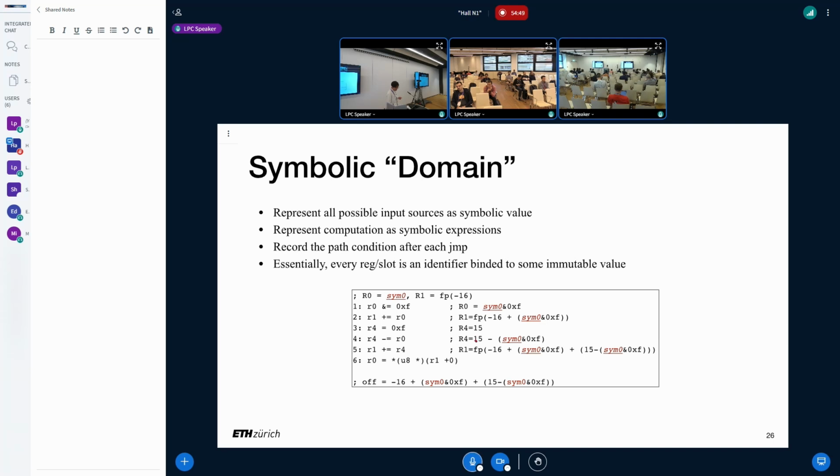At R4, again, it's 15 minus this symbolic expression. And finally, when we add again to R1, we get a new expression here. The verifier only has a range here, but we have the exact expression representing all possible values of this offset. So here is the expression we need, representing all possible values of this offset.